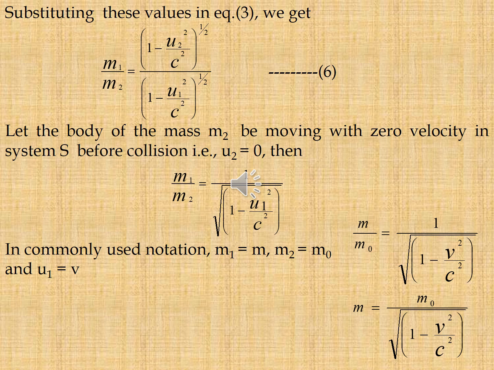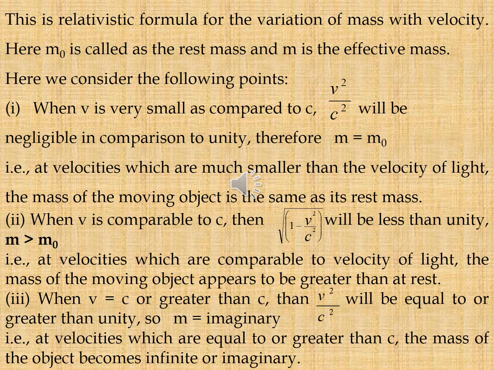In commonly used notation, m1 is equal to m, m2 is equal to m naught, and u1 is equal to v. We can write the above equation as m by m naught is equal to 1 by root over 1 minus v square by c square, that is m is equal to m naught by root over 1 minus v square by c square. This is the relativistic formula for the variation of mass with velocity. Here m naught is called the rest mass and m is the effective mass.